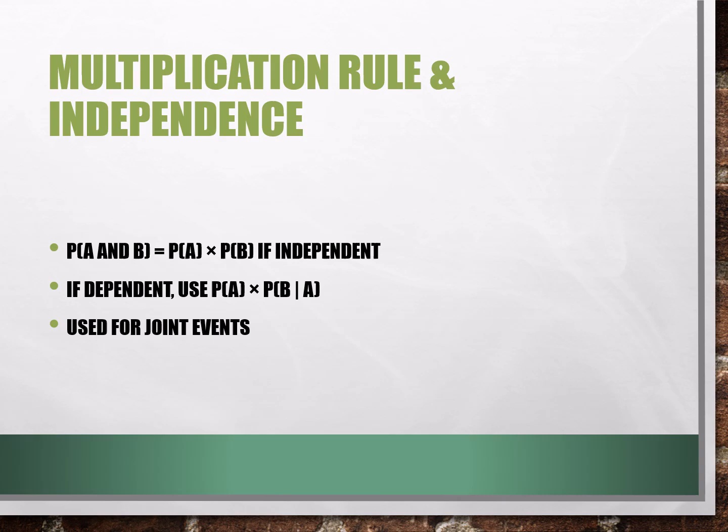Multiplication rule and independence. If independent, use it for joint events. The multiplication rule helps us to find the probability that two events happen together. If the events do not affect each other, we multiply their probabilities. If they are dependent, we use conditional probabilities. This rule is important for joint events.